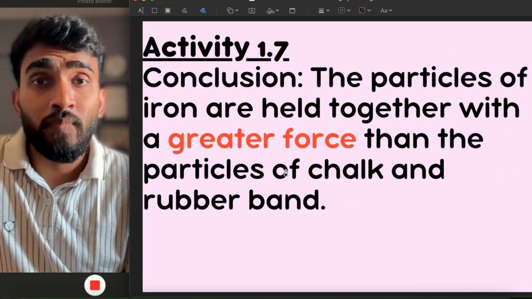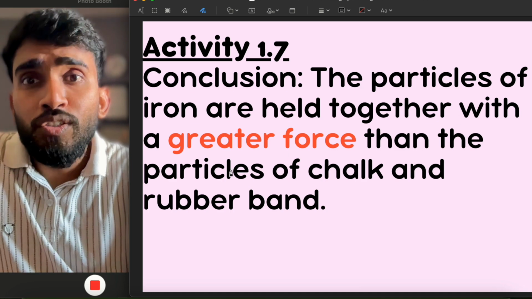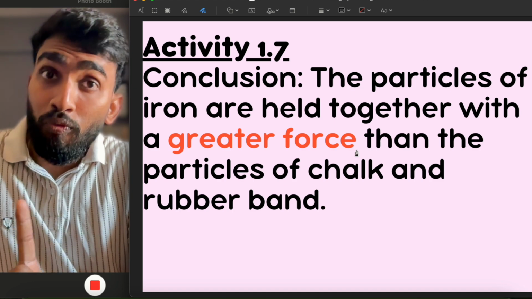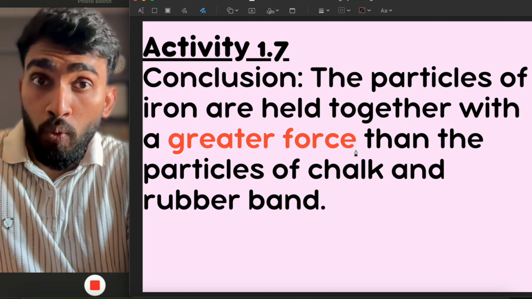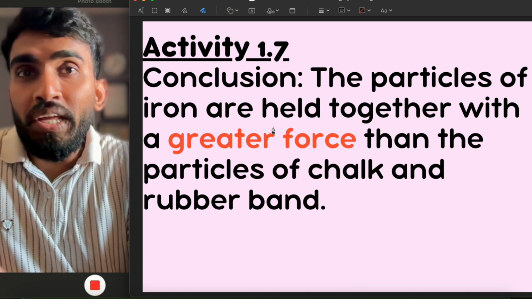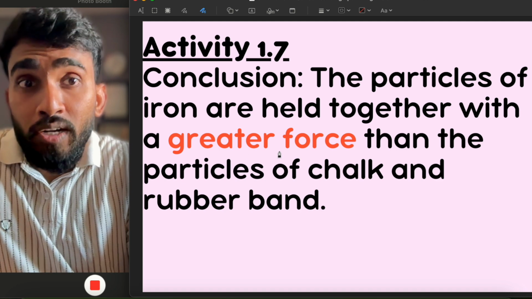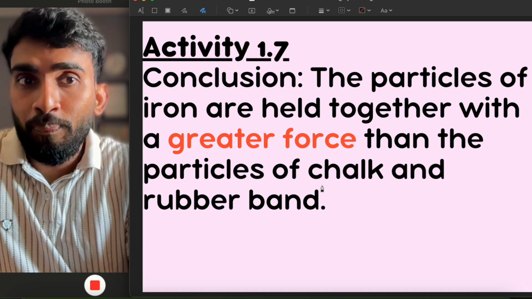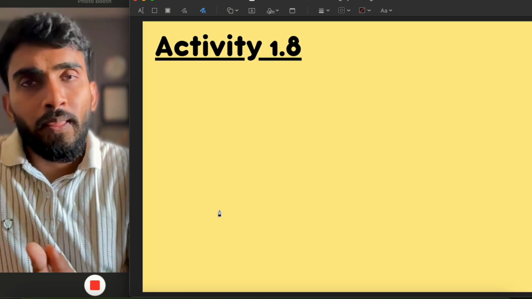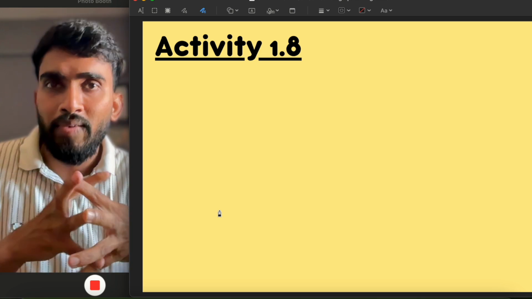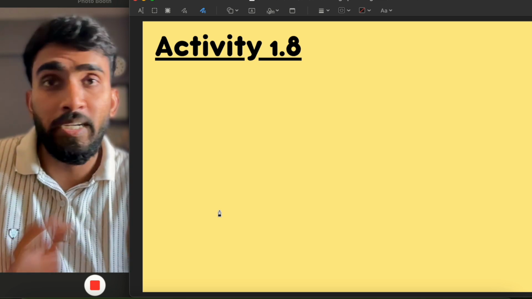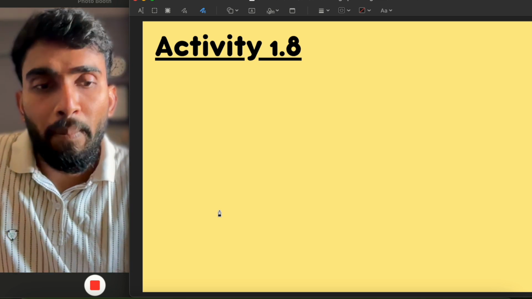What does this explain? This explains that the particles of iron are held together with a greater force, like group 1 in that previous activity, how they were holding with each other. Similarly, the particles of iron hold each other very strongly, with a greater force than the particles of chalk and the rubber band, right? So particles of matter attract each other, and this attraction may be stronger, weaker, or intermediate. It depends on different types of matter.